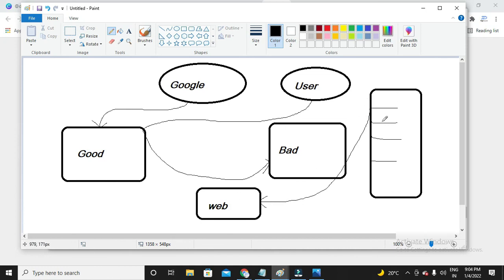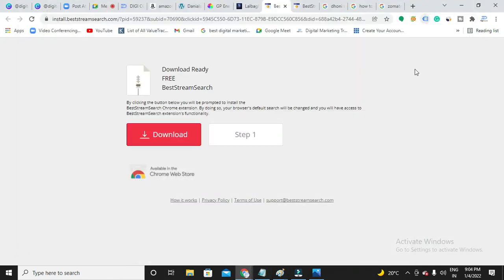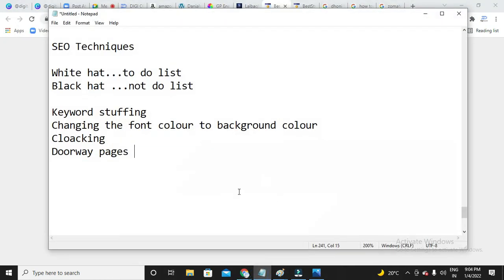You came back to the SERP and clicked on the second result. After clicking the second result also, you went to the same website again, and again you came back to the SERP and clicked on the third result, again redirected to the same website. Have you ever noticed? Yes or no? Oh, in my case, I have experienced it a lot. So that is called doorway pages, guys.